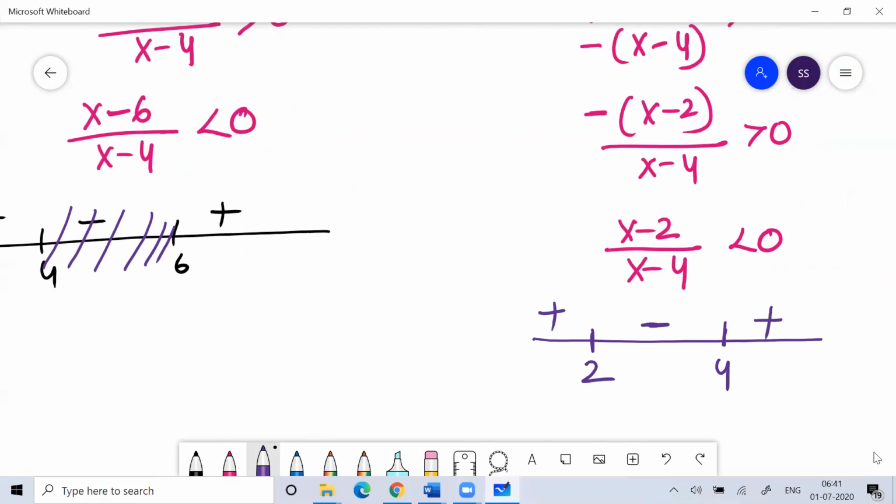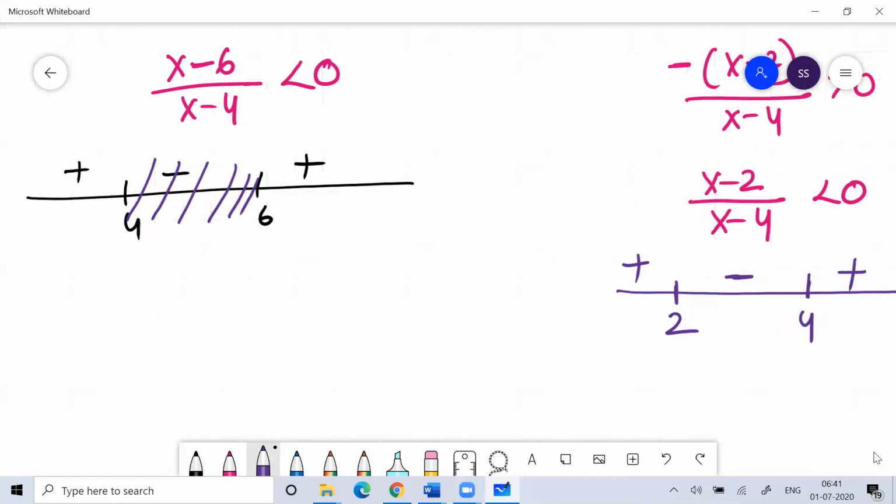So you should accept the values between 2 to 4. Here you should see that the value of x is from 2 to 4, negative values. And here you can see the value of x from 4 to 6.